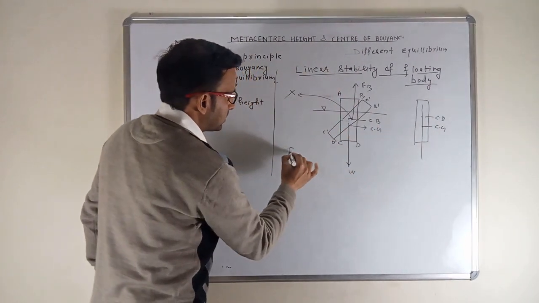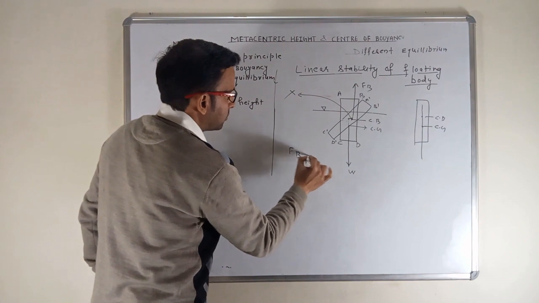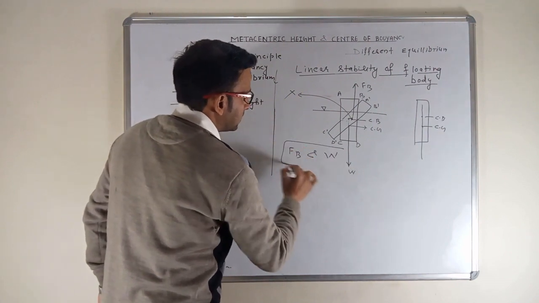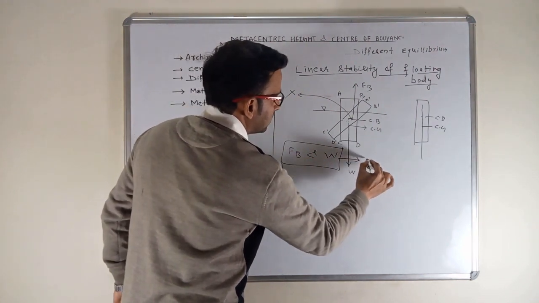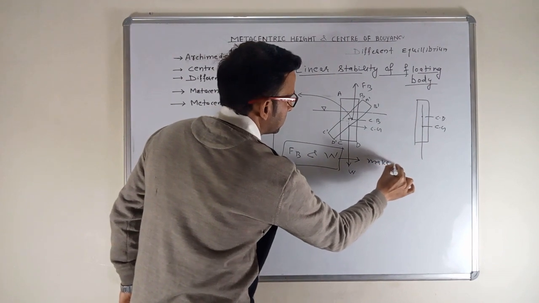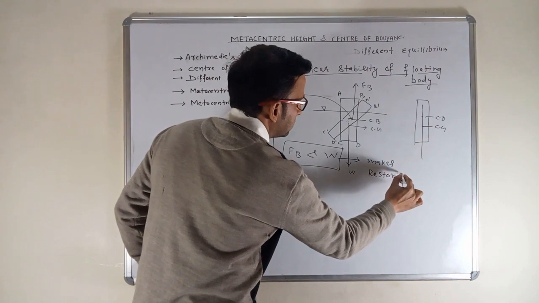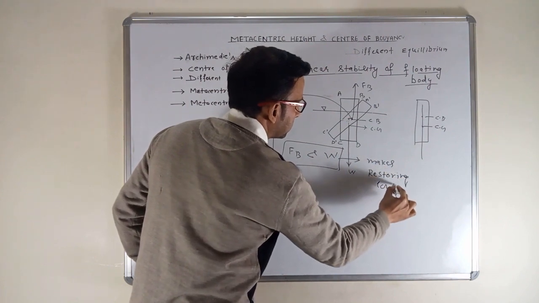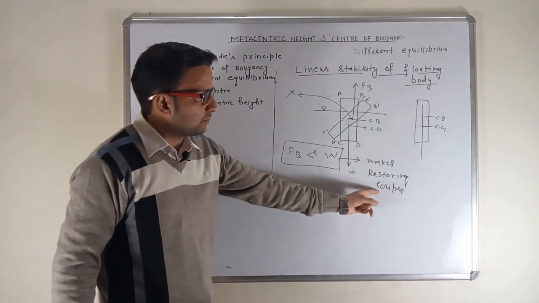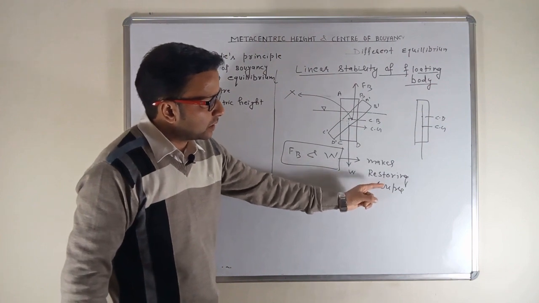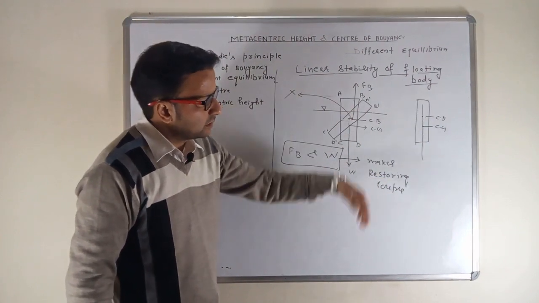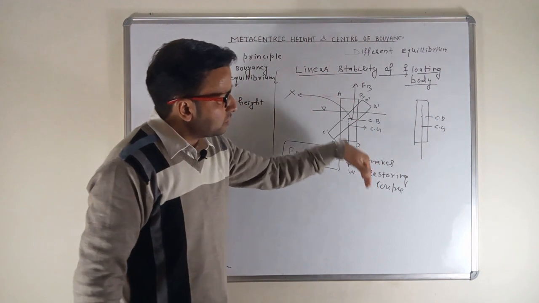So these two forces, buoyant force and weight, make a restoring couple. What is a couple? Couple is two forces of equal amount which work opposite to each other.